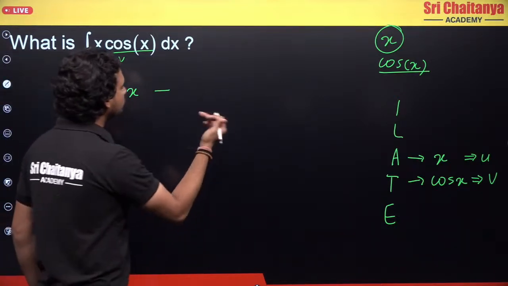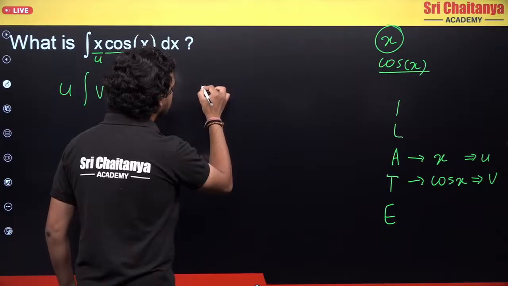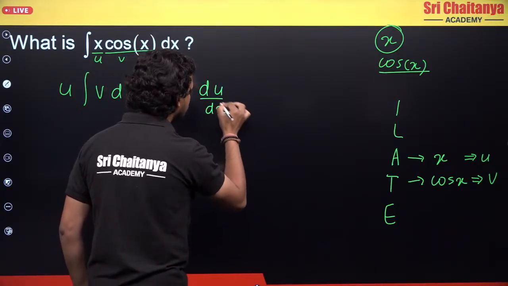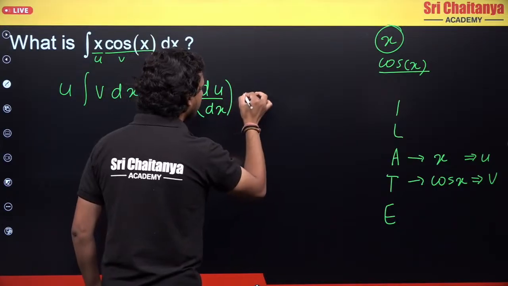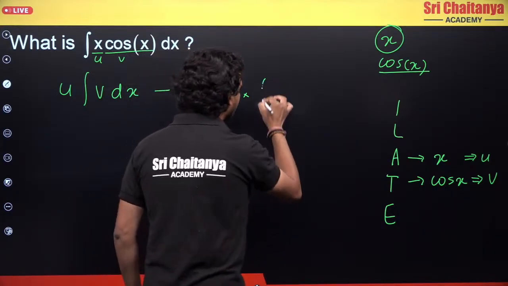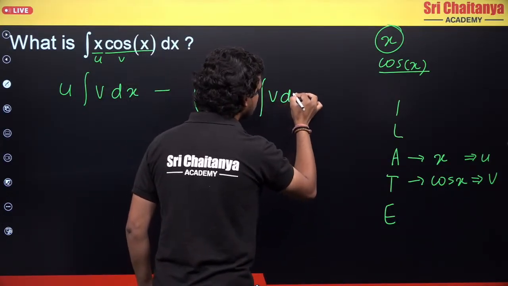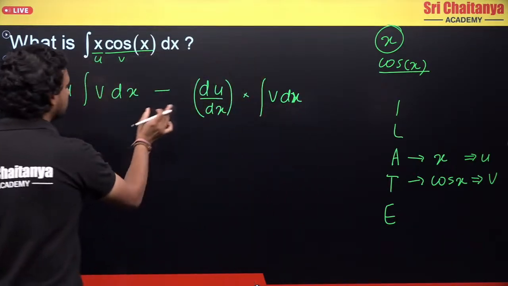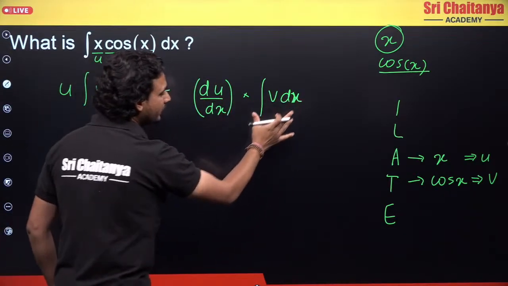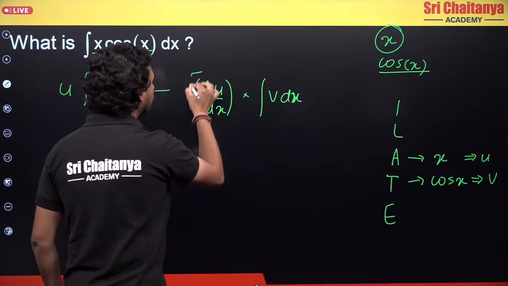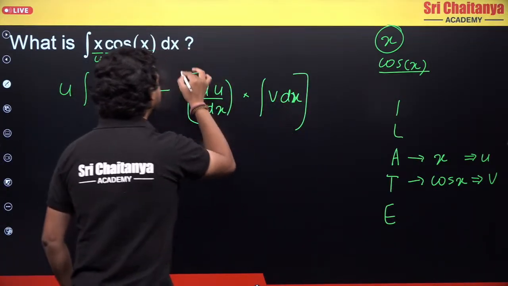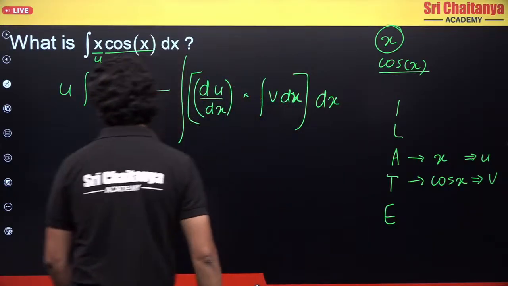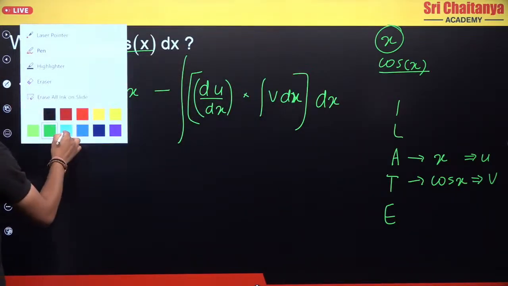Minus, you differentiate the first function, so you differentiate the u function, into, again integrated the v function. What did I do? I differentiated the u function, I integrated the v function, and this whole multiplication part is again integrated. This is the whole formula. So let's do it step by step.